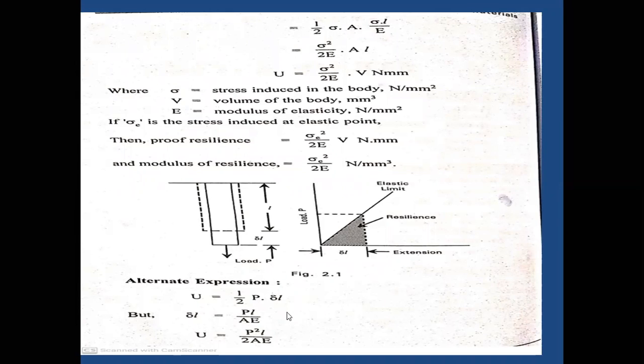So what is the alternate expression? This is the original expression, and this is the alternate expression. P is delta L, PL by delta L equals PL by AE. So if you substitute this here, we get P square L by 2AE. Here also, P square by AE we can call sigma square by 2E, like this. If you are worried about remembering this derivation, just remember this one simple formula.